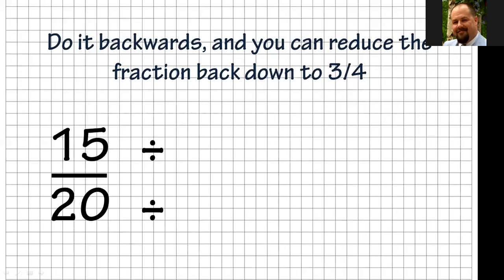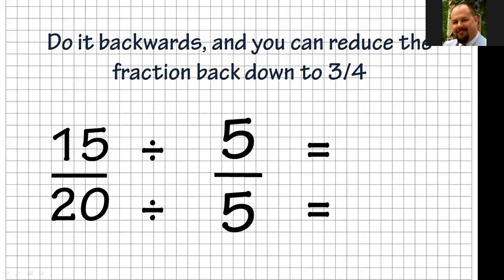And because we see it ends in 5 and it ends in 0, we knew automatically that 5 could go into both of them. So if we divide both of those by 5, so 5 over 5, 15 divided by 5 is 3, and 20 divided by 5 is 4. So that reduces 15/20 down to 3/4. So whether we're working up and finding it or working back to reduce it, this gives you a chance to see how that works. You just see what's something that will go into both of those. All right, so let's look at the next slide.